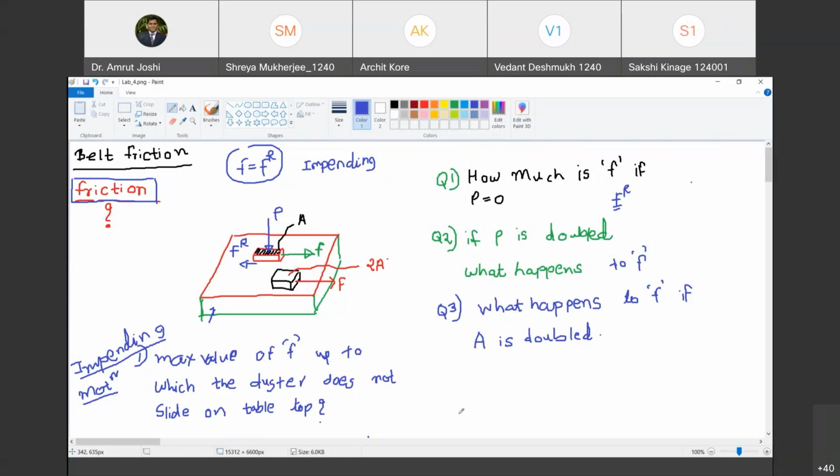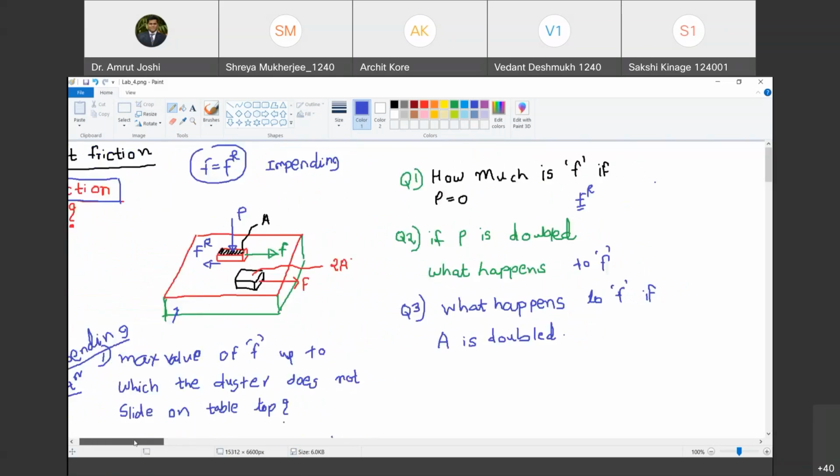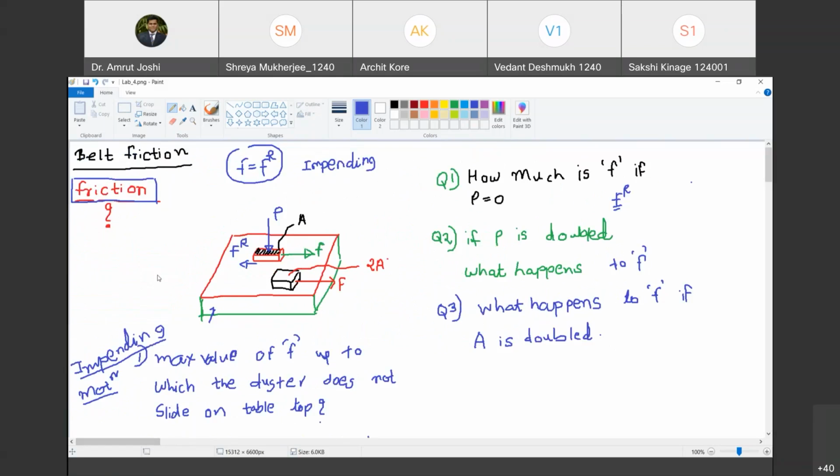Okay, so you have answered this question. I'm going to ask you why, but for the time being, let us judge our intuition, or let us try to understand how much we know about friction from 11th and 12th standard physics. What you have said is absolutely correct. Whenever P is 0 here, the force required to cause the sliding will be slightly greater than 0, because there cannot be any frictional force offered between the two surfaces.